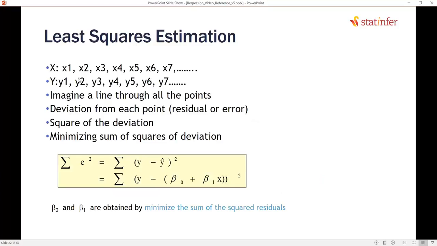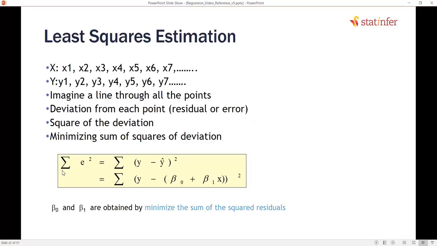So you have the data, x values and y values. We will imagine a line through all the points and find the deviation at each point. That is called the residual, or error, or deviation. We square up that deviation and find the regression line, that is, the values of beta naught and beta 1, in such a way that we minimize the sum of the squares of the errors.